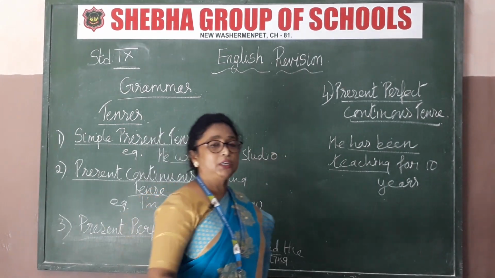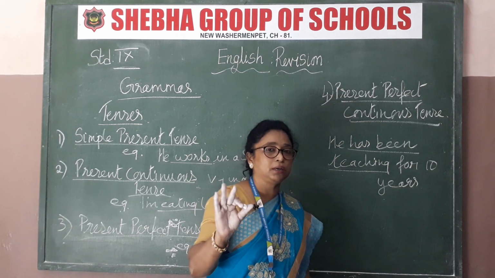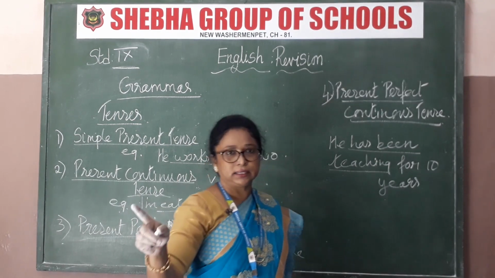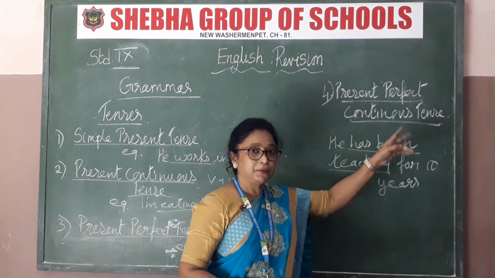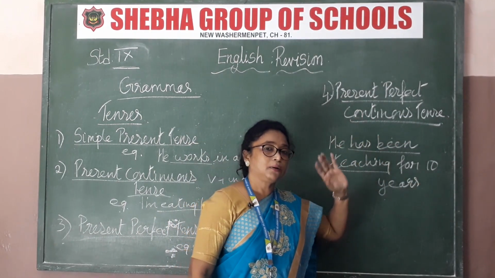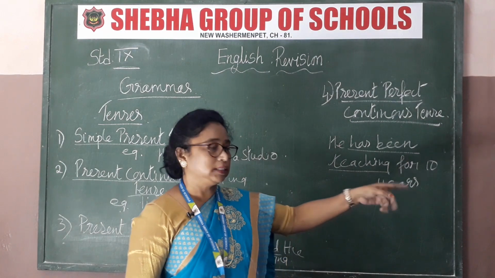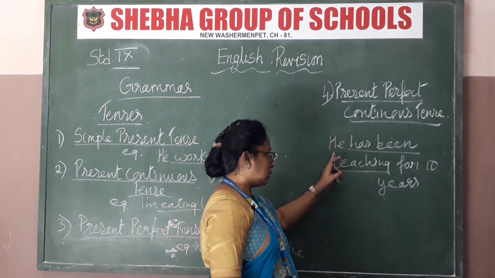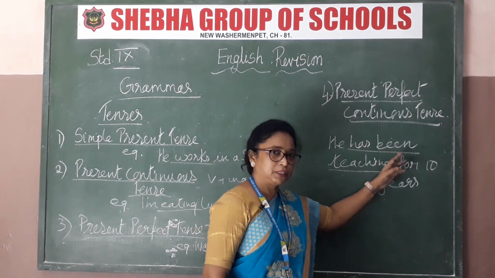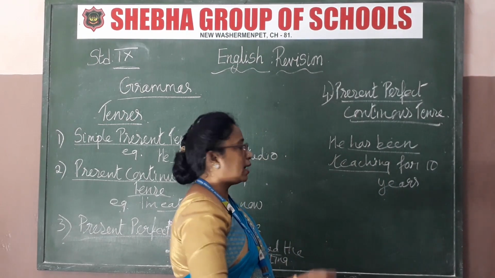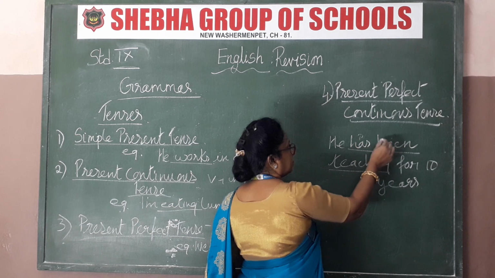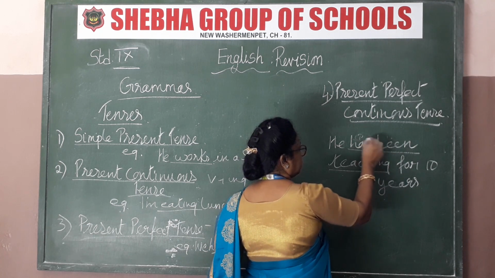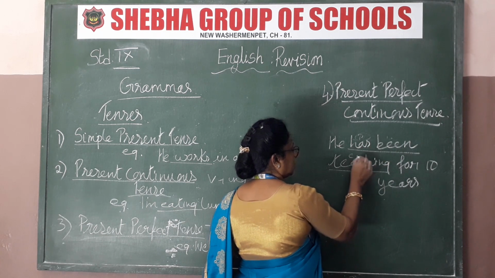For that the verb only will be what I told you. Continuous means what? Verb, you are going to add ing. Okay, and that what is also given, the present perfect is what? Has, have, isn't it? And continuous is what? Verb will be having ing. Got that now? See that? Continuous. See, he has been. This word is added. New word is what? Has been teaching. See, continuous. This is present perfect. Teaching is continuous. Got that now?